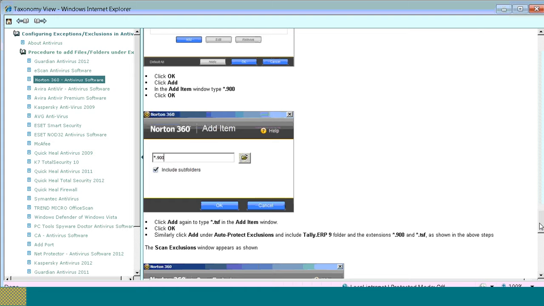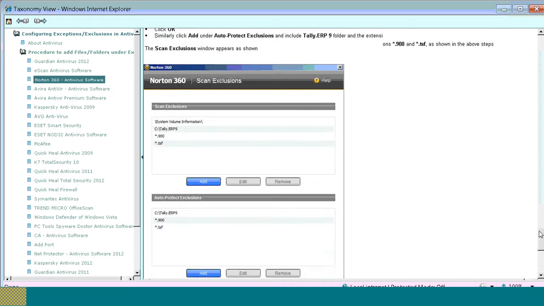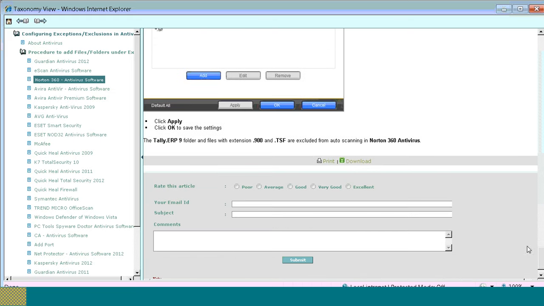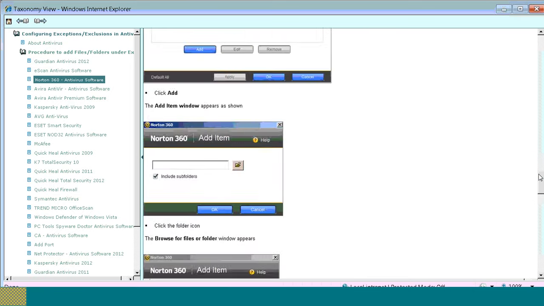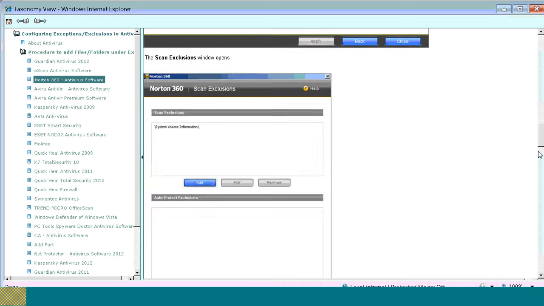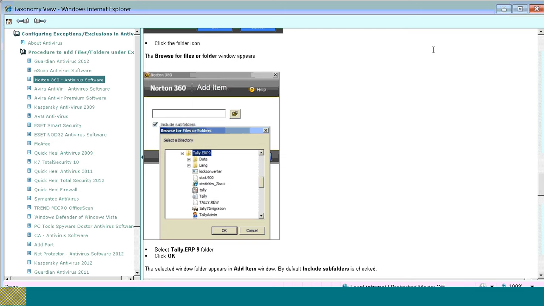So you have to add each file as well as the .900 file. Once after adding the file, click OK. So this will be the procedure to add Tally.exe, .900 file, and Tally admin file in the antivirus.